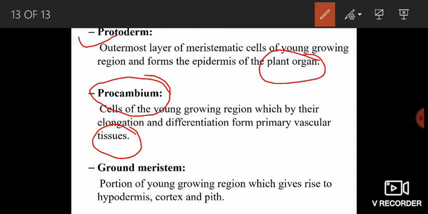That meristematic tissue of the young growing plant body, or you can say of embryonic plant body, which is involved in the formation of primary vascular tissues, xylem and phloem, is known as procambium. And finally, ground meristem. It is a portion of those meristematic cells which gives rise to hypodermis, cortex, and pith.